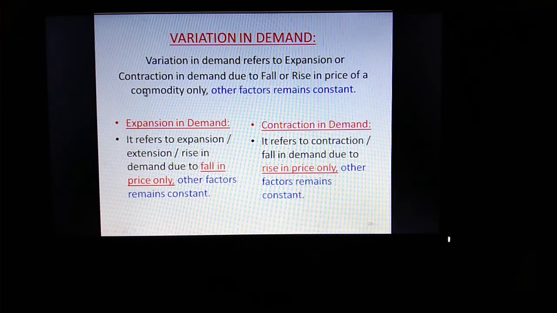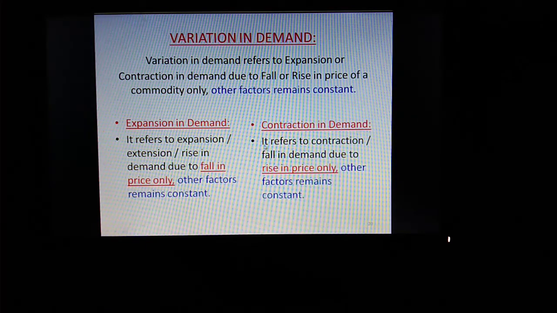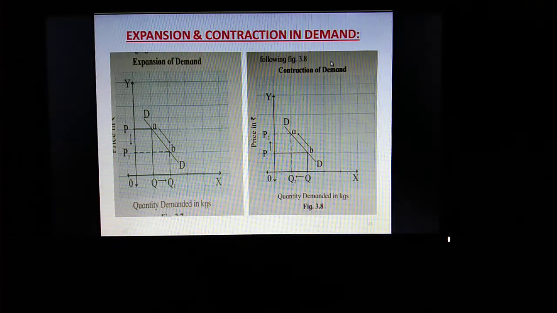Now read the definition of contraction in demand. It refers to contraction or fall in demand due to rise in price of a commodity only. Exactly opposite of expansion. Here it is fall in price, here it is rise in price. In diagram you can see again, price is measured on the y axis, demand on the x axis. Price now is OP. See, this is OP. At price OP, demand was OQ.